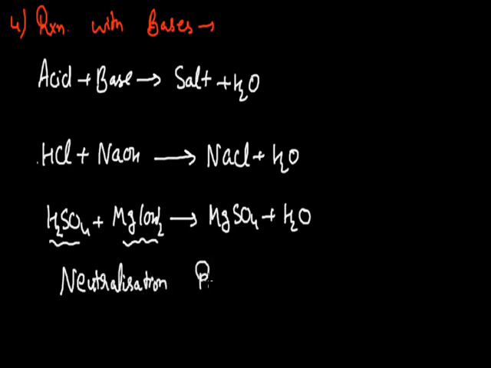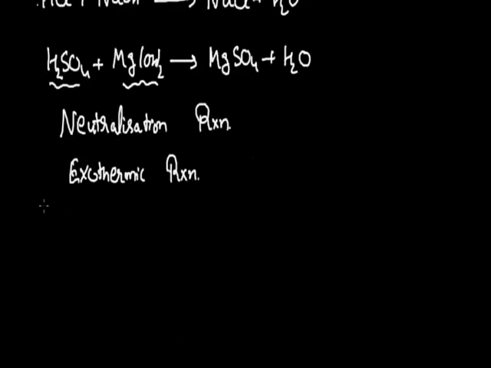If we talk about the behavior of neutralization reactions, whether they are endothermic or exothermic, these neutralization reactions are highly exothermic in nature. A high amount of energy is released when an acid is reacted with a base, and if as the reactant we use a strong acid and react this with a strong base, a fixed amount of energy is released. The value is 57.1 kilojoule.